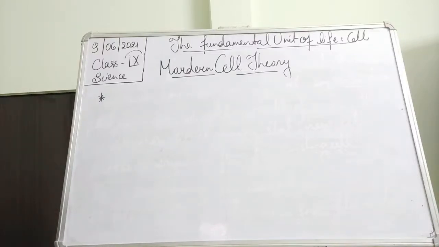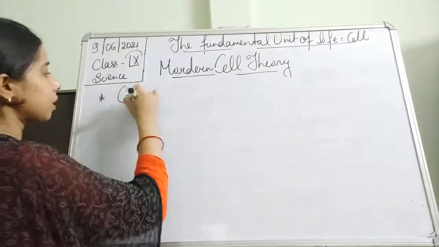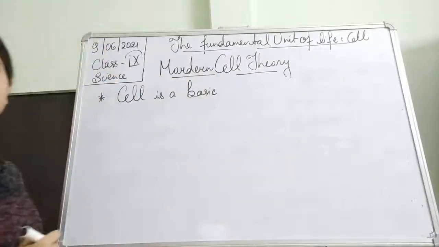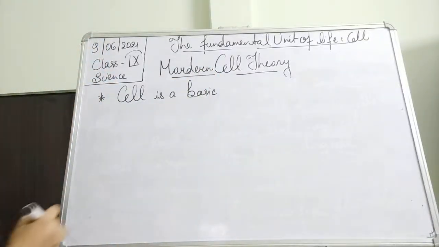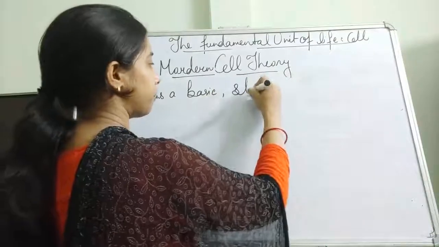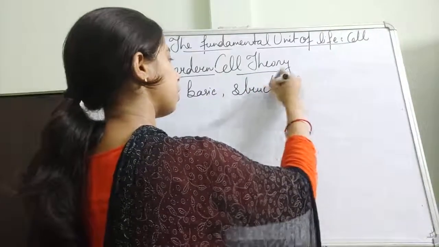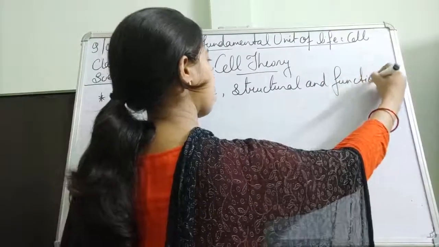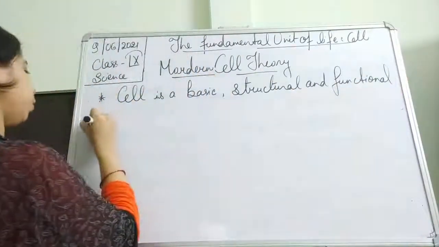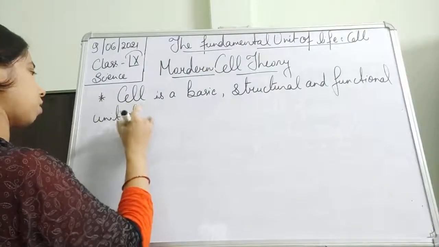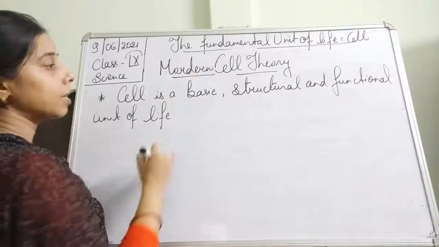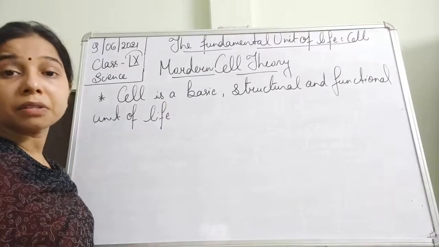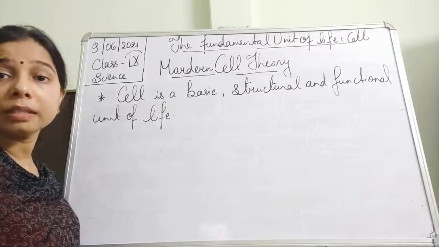The first one is: cell is a basic structural and functional unit of life. This is the first postulate of the modern cell theory.